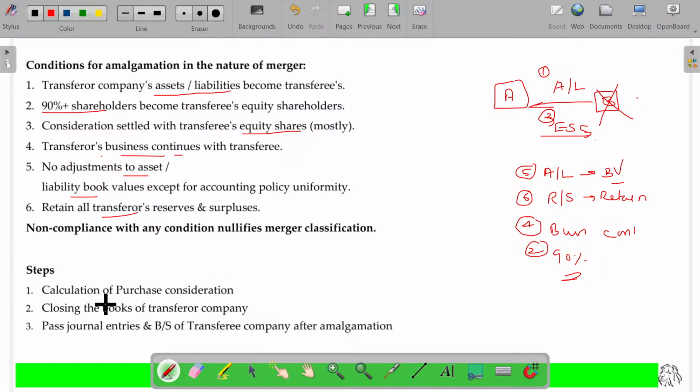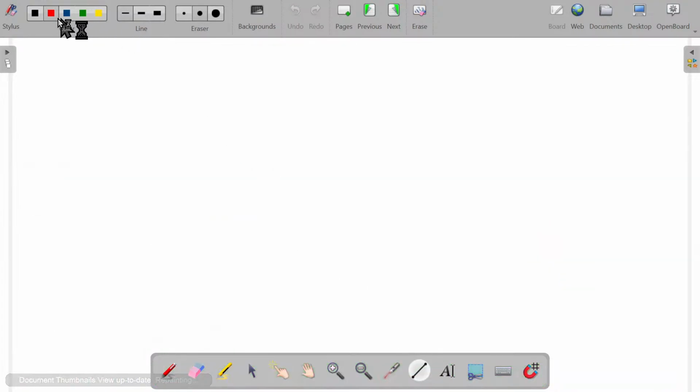Now we have three steps. The first step is all about calculation of purchase consideration. In the second step, you have to close the transferor company's books of accounts. Later on, in the books of the transferee company, pass journal entries and prepare the balance sheet. So these are the three steps we need to follow here. Now, let's see. I'll give all the steps here once again in a brief manner.